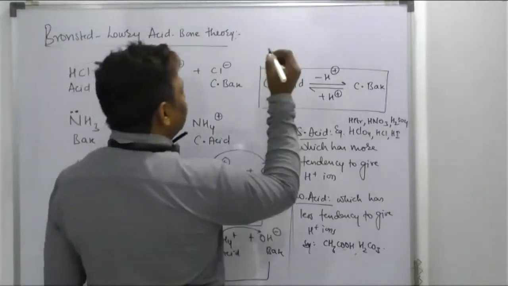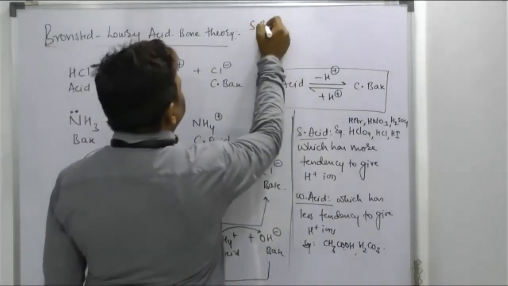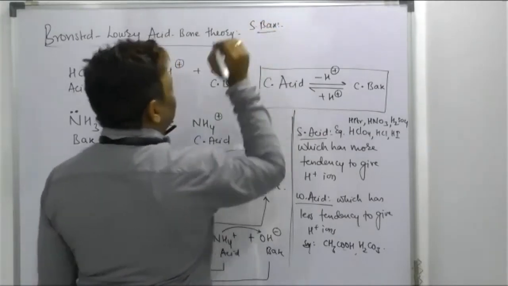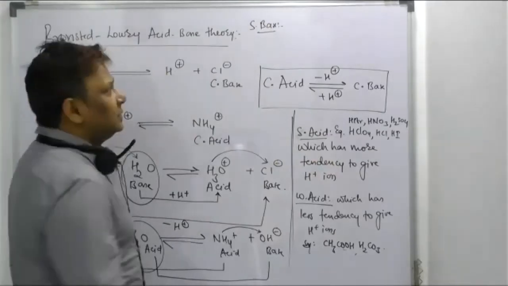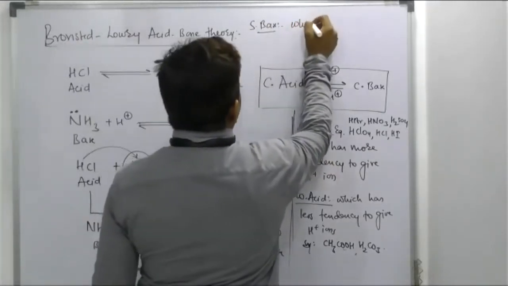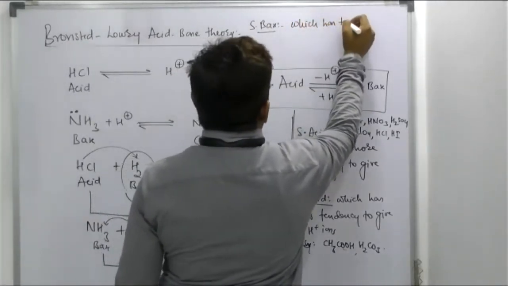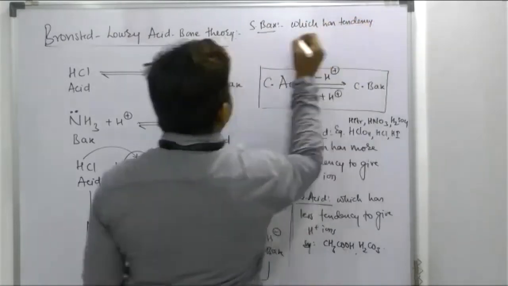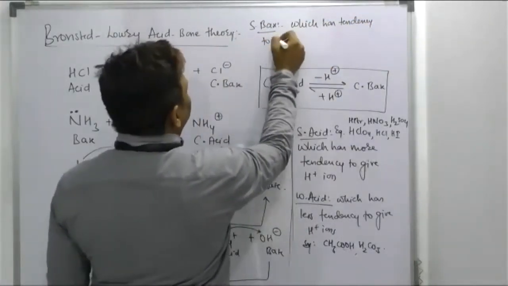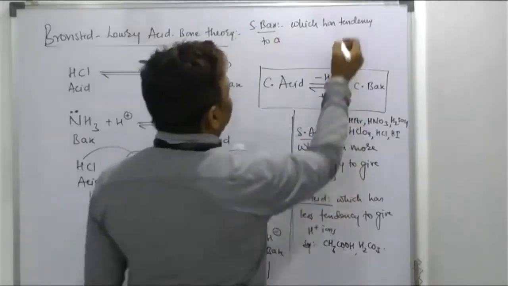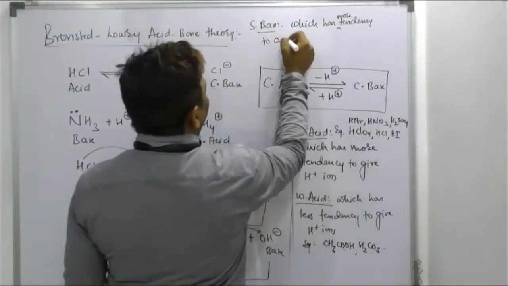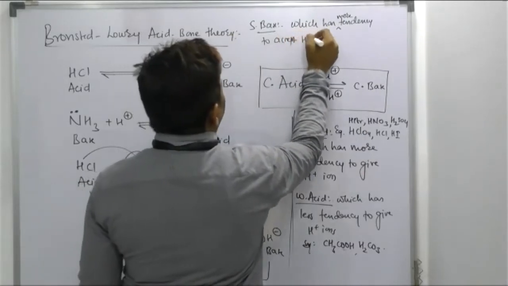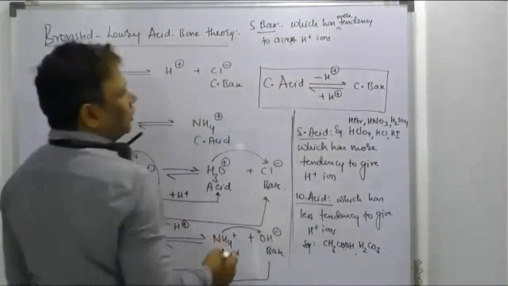Sir, what is a strong base, beta? Yes, beta, which has a tendency to give H plus ion is an acid, na? So I should say which has more tendency to accept H plus ion is called a strong base.